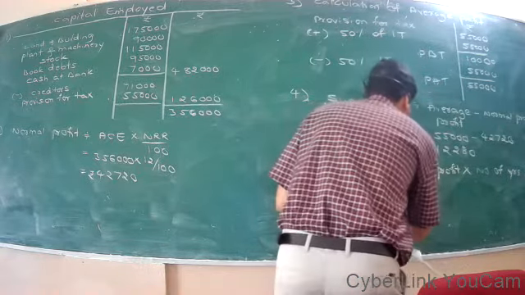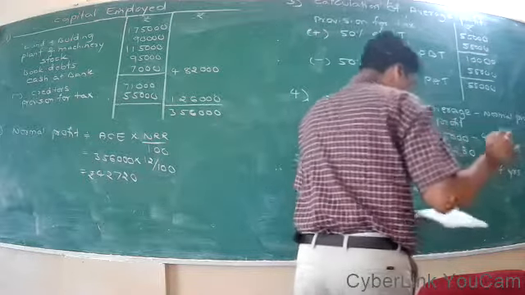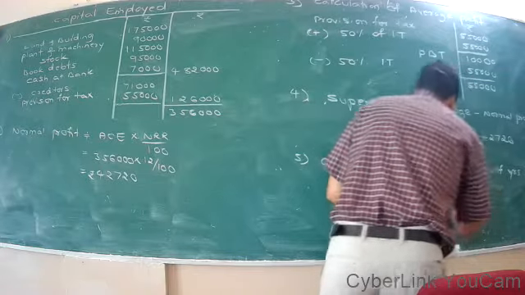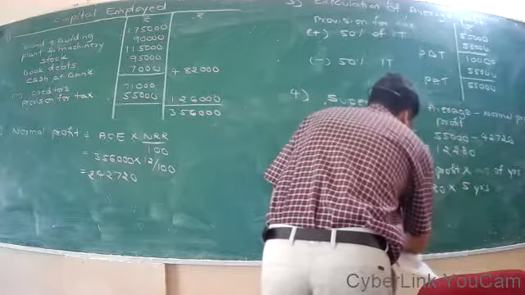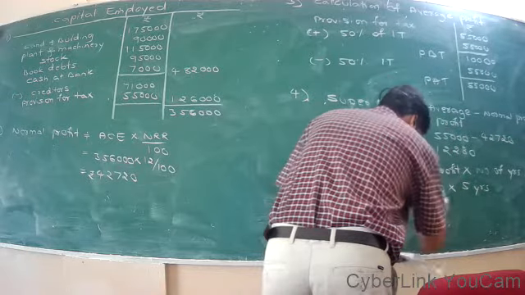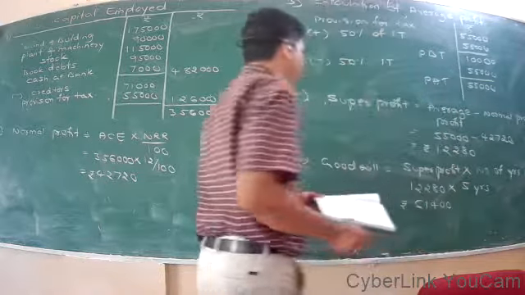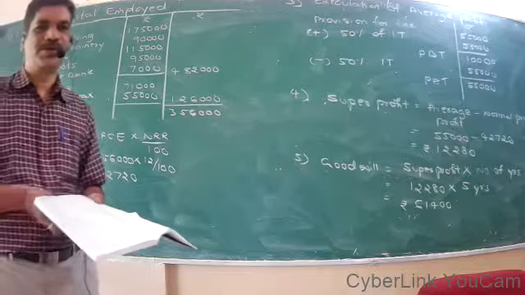So super profit is 12,280 into number of years' purchase, which is 5 years. So 12,280 into 5, that is rupees 61,400, is the value of goodwill as per the super profit method.